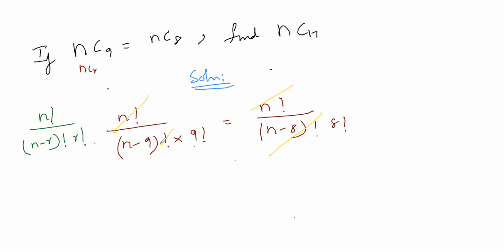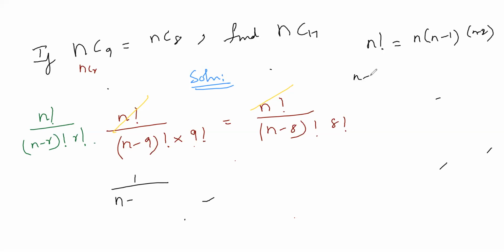Or else, if you didn't understand this, I'll cancel this n factorial and write it down one more time. Better to do it directly. What I'll do, 1 by n minus 9 factorial. So what is my n minus 9 factorial here? What is my n factorial? n into n minus 1 into so on, right? So what is my n minus 1 factorial?